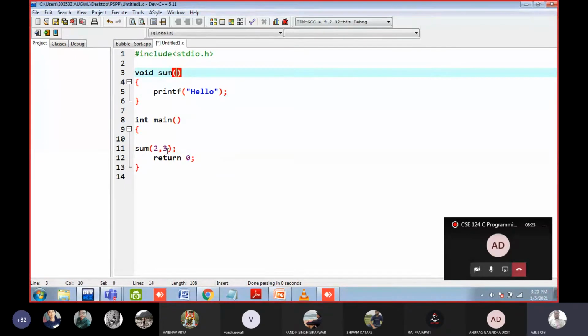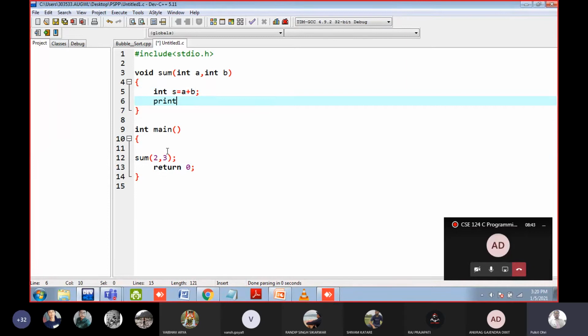So we have to create two variables because data can only be stored inside a variable, yes or no? So create a variable int a because the numbers 2 and 3 are integers. You can create a third variable int s and here you can add a and b and print it on the screen.